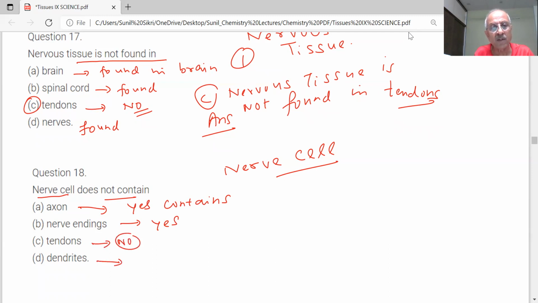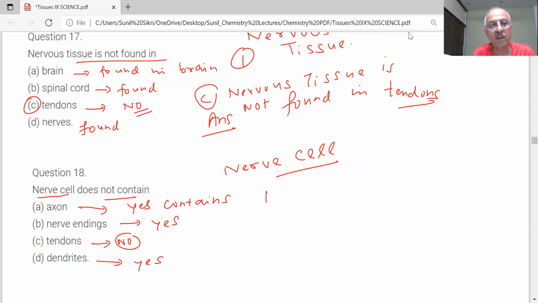Dendrites? Yes. You have seen the structure of a nerve cell. A diagram has been given in the book where they have shown dendrite, axon, nucleus, cell body, nerve ending. Tendons are not there.